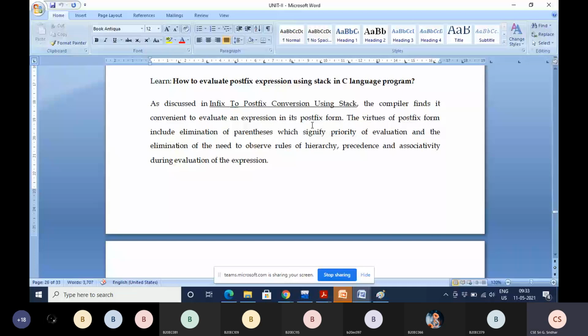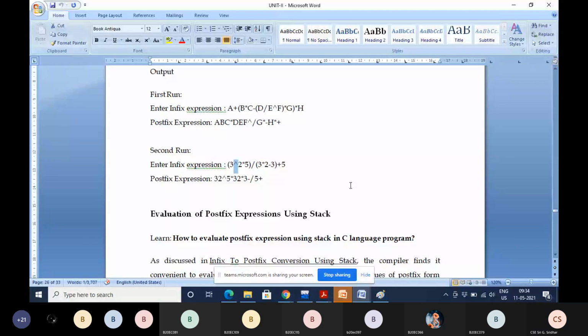Whether it has to evaluate an operator or not, it does not know, because evaluation should be based on operator precedence, not the left to right order of the operators.